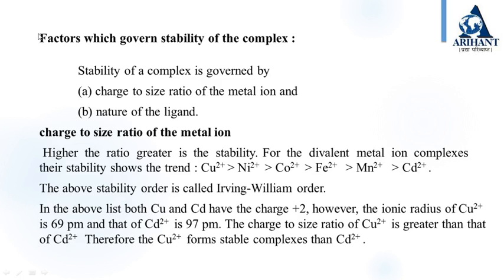So for example, the magnitude of positive charge on copper 2 plus and cadmium 2 plus ions is the same, it is plus 2, but the ionic radius of copper 2 plus ion, 69 pm, is less than that of cadmium 2 plus ion, which is 97 picometer. Obviously, the charge density on copper 2 plus is greater than that of cadmium 2 plus ion, because the former has higher charge to radius ratio. Hence the complexes formed by copper 2 plus ions are more stable than those formed by cadmium 2 plus ion.